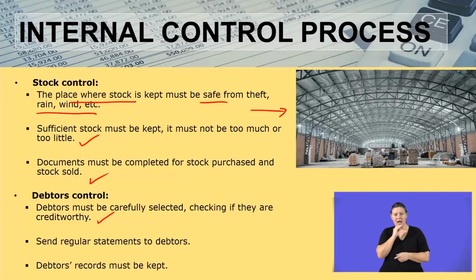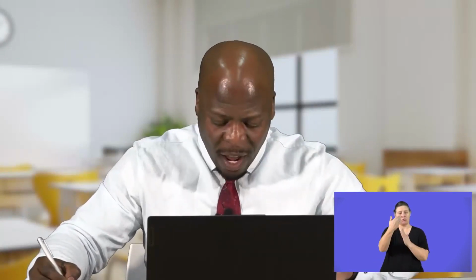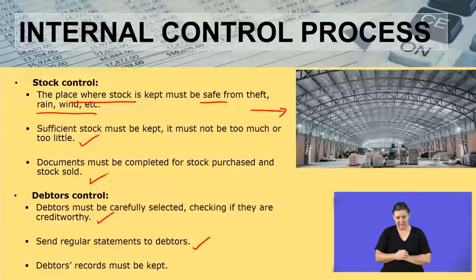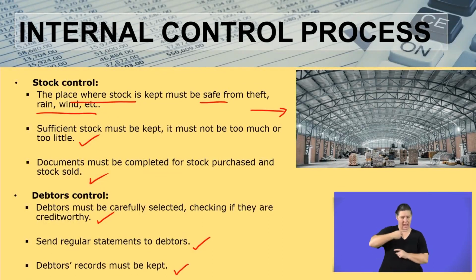The other thing that we can do to ensure that there is control on our debtors is to send regular statements to our debtors. Every month, we can email them, SMS the statements, all right? Or we can send them by post. That is how we can control our debtors. Debtors records must be kept. We must know all our debtors and how much they are owing us.